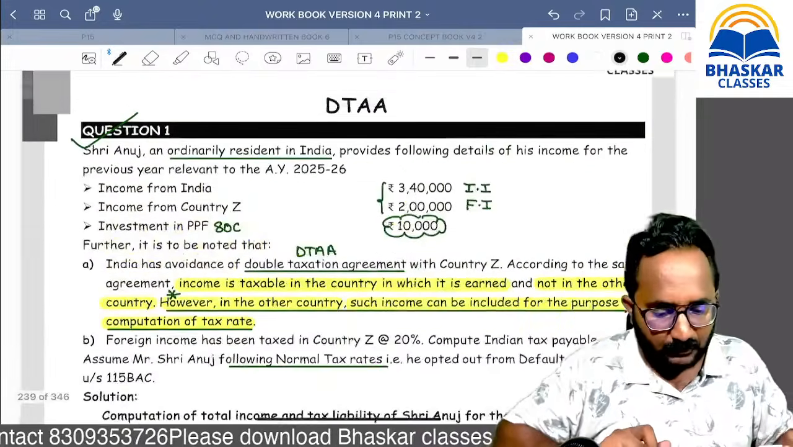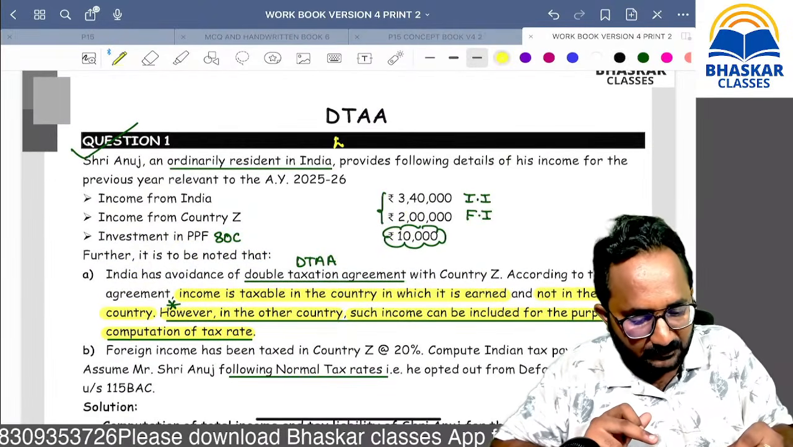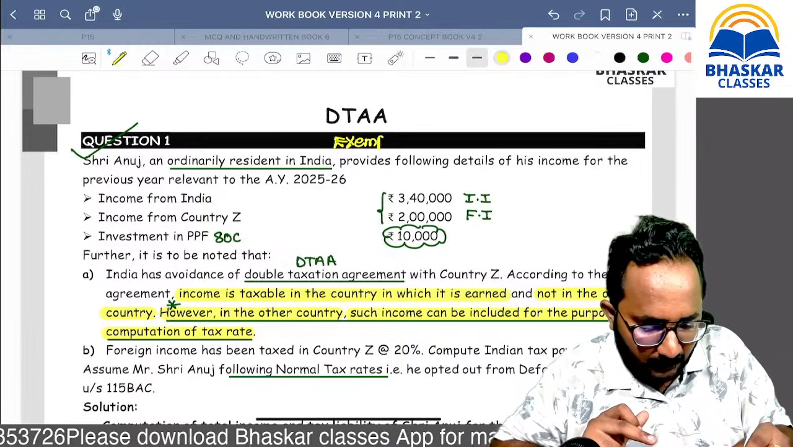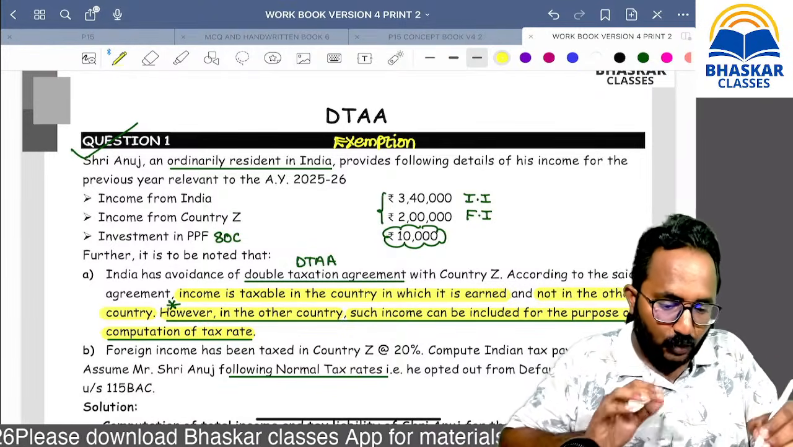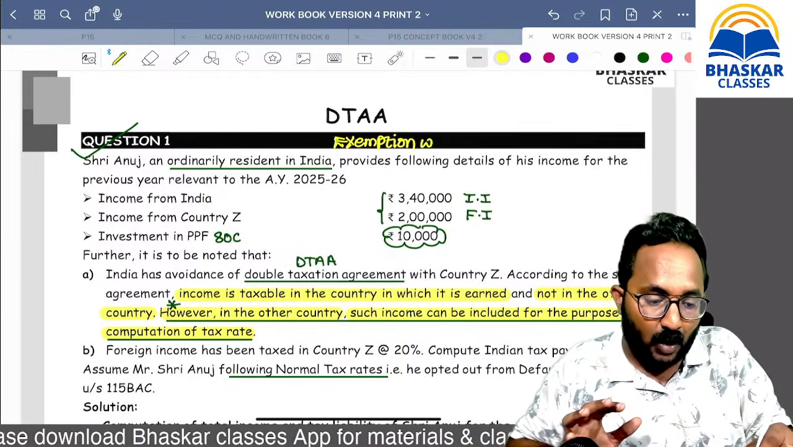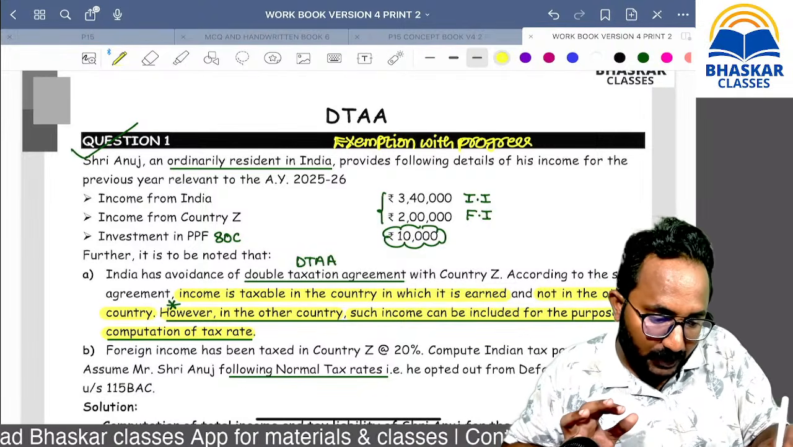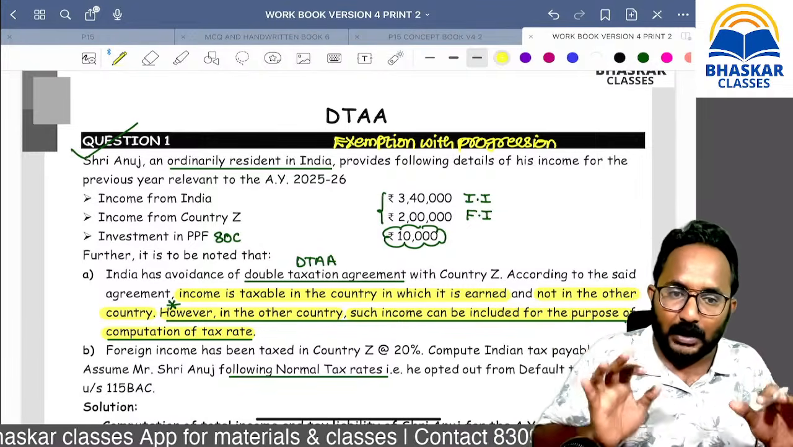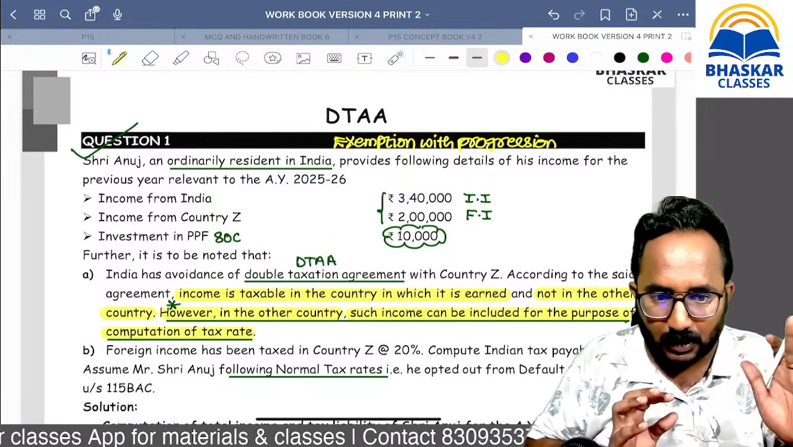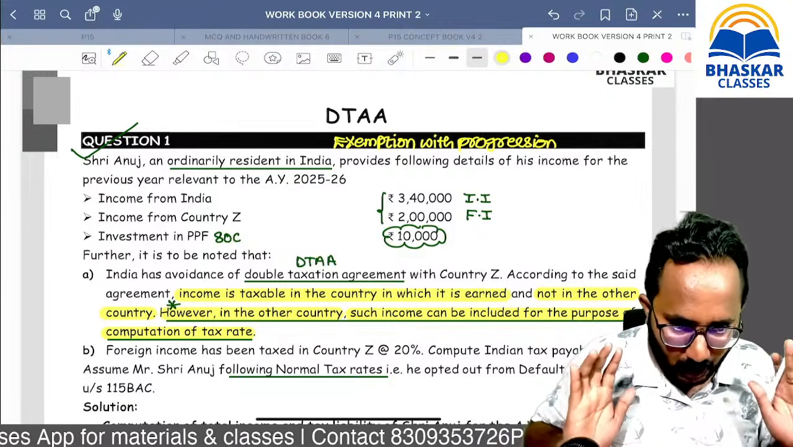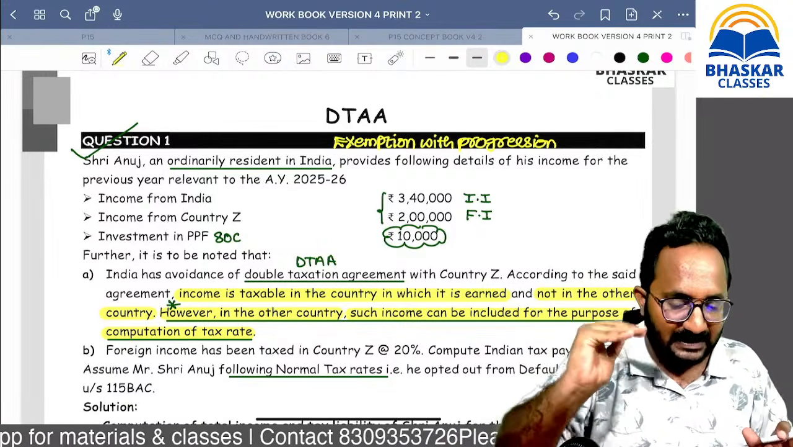So the first question is also related to which method? Exemption with progression. I am asking all of you. So now you can identify how they are asking questions in the exam. Many students are going to solve only one model, that is section 91. It will not work out. Definitely it will not work out in recent exams.